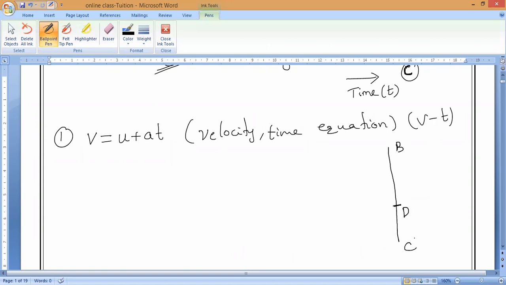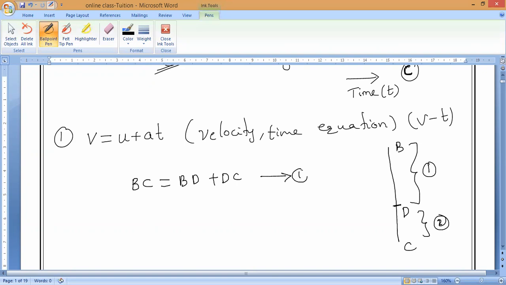So now BC is the sum of two lines. What are they? BC is equal to BD plus DC. It is the addition of two parts. Is there any doubt? No doubt, sir. So let us imagine this is equation number 1.